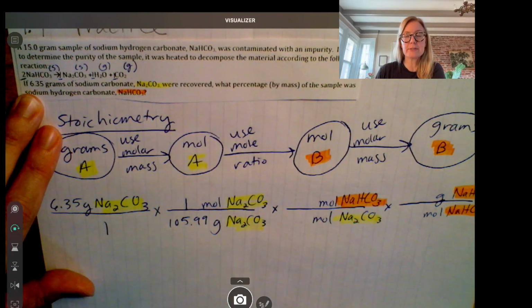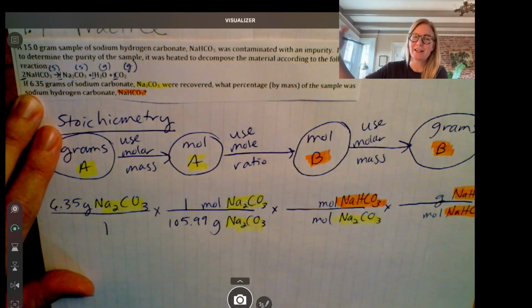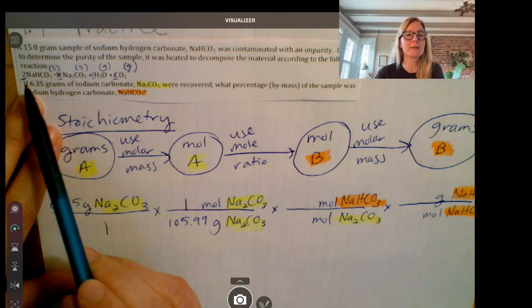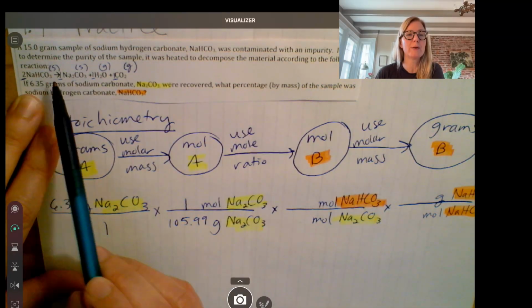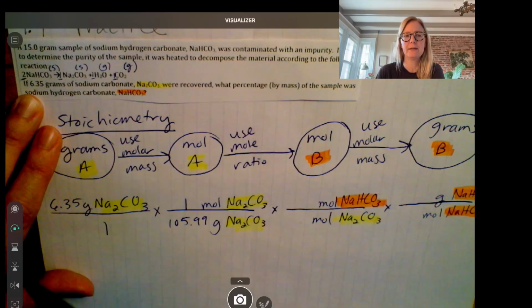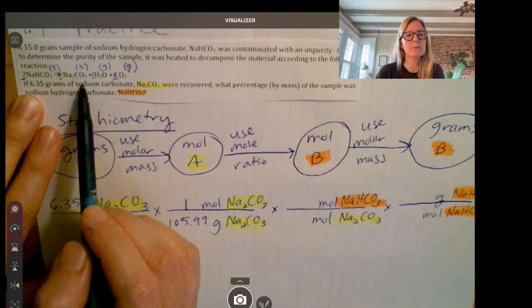Individual molecules, dozens of molecules, are not useful in the lab. That's why we scale up to a mole, okay? Because a mole of molecules is enough that we can actually see it. So instead of scaling up to a dozen, we scale to a mole. For every 2 moles of this, we get 1 mole of this, 1 mole of this, 1 mole of this. It tells us how many, okay? So it's essentially a 2-to-1 mole ratio.